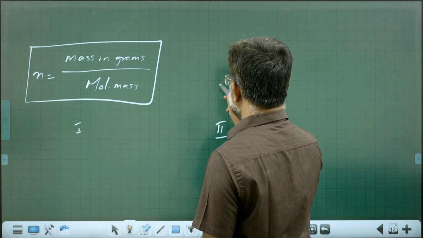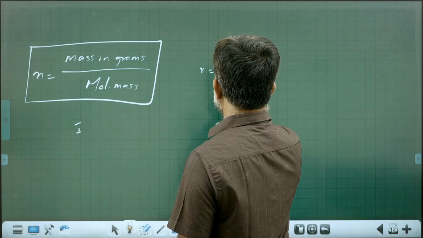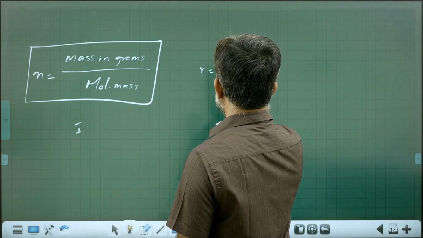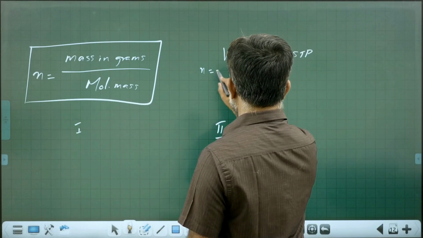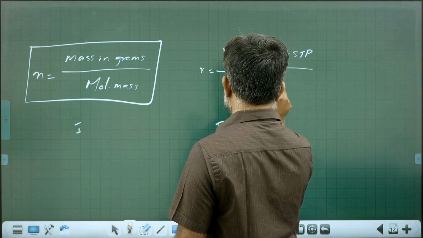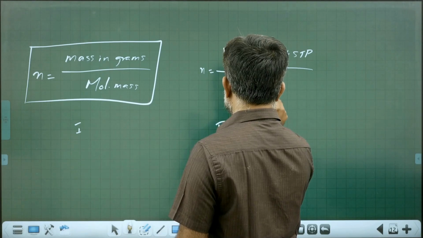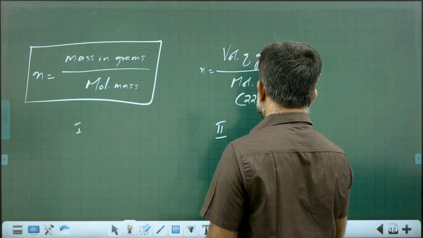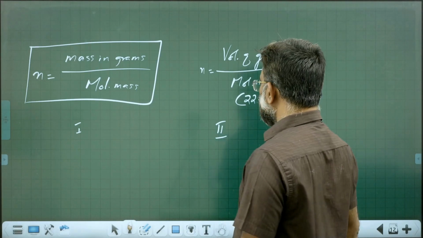Number two, applicable only for gases. Number of moles is equal to volume of gas at STP divided by molar volume. What is molar volume? 22.4 liters according to old standards and 22.7 liters according to new standards.